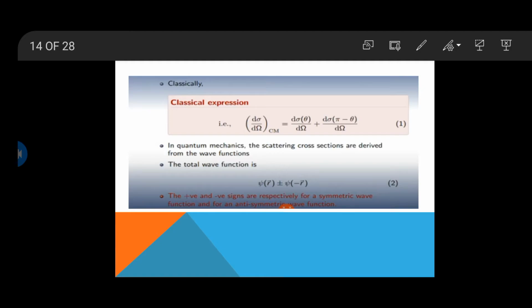So this is the classical expression for the differential scattering cross section, and quantum mechanically, how is our cross section represented? Whenever we discuss quantum mechanics, our wave function, our scattering or any expression must be represented in the form of wave functions. So here we discussed the wave functions for the scattering, and our wave function may be symmetric or antisymmetric depending upon the situation. Positive sign represents the symmetric wave function and negative sign represents the antisymmetric wave function. It means there must be a change between the initial value and the final value.